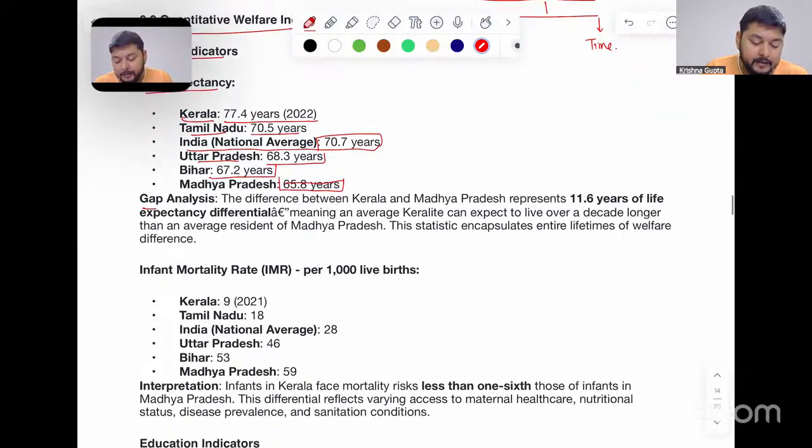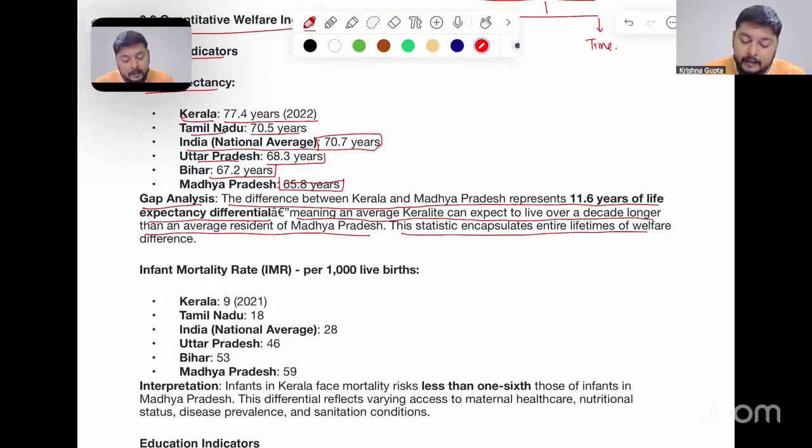The gap analysis shows the difference between Kerala and Madhya Pradesh represents 11.6 years of life expectancy differential, meaning an average Keralite can expect to live over a decade longer than an average resident of Madhya Pradesh. This statistic encapsulates entire lifetimes of welfare differences.